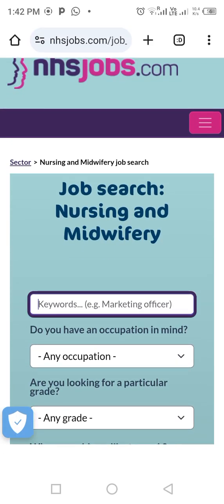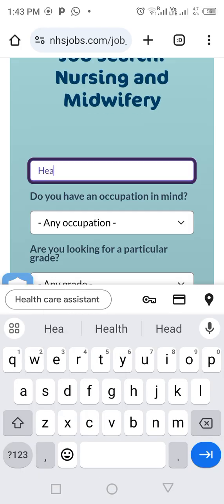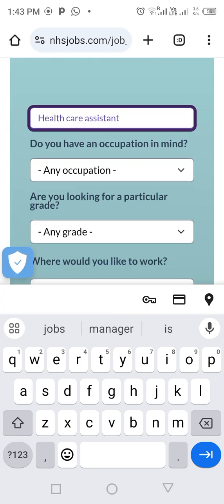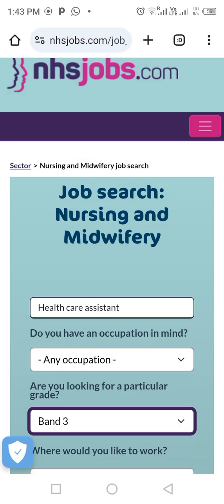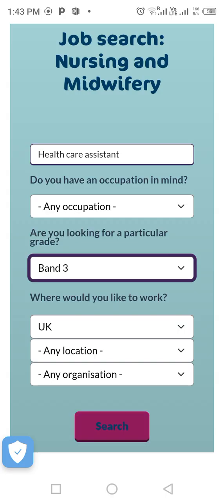So for keywords, we are going for healthcare assistant, grade 3. As an overseas nurse, you can equally be applying to both band 5 and band 3. You can be doing both applications, because I know that people are still getting band 5 roles. So it depends on what you want. Search.